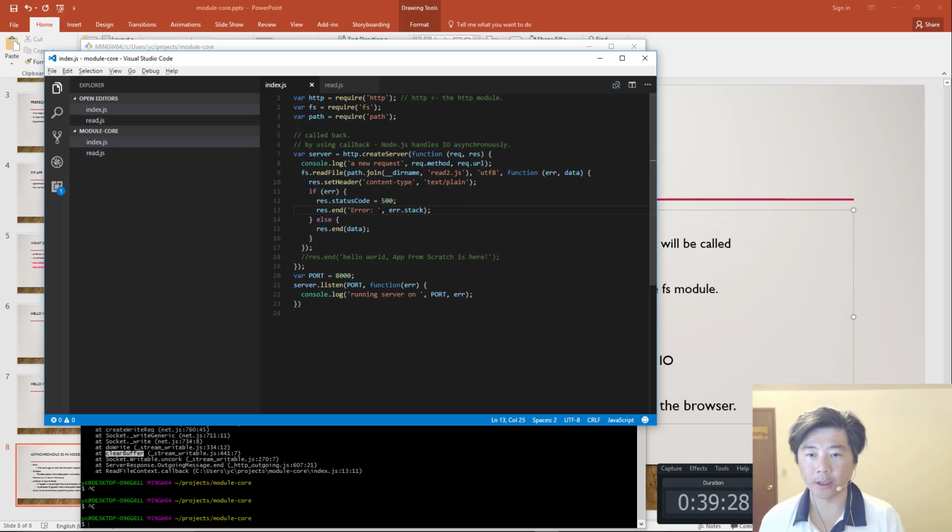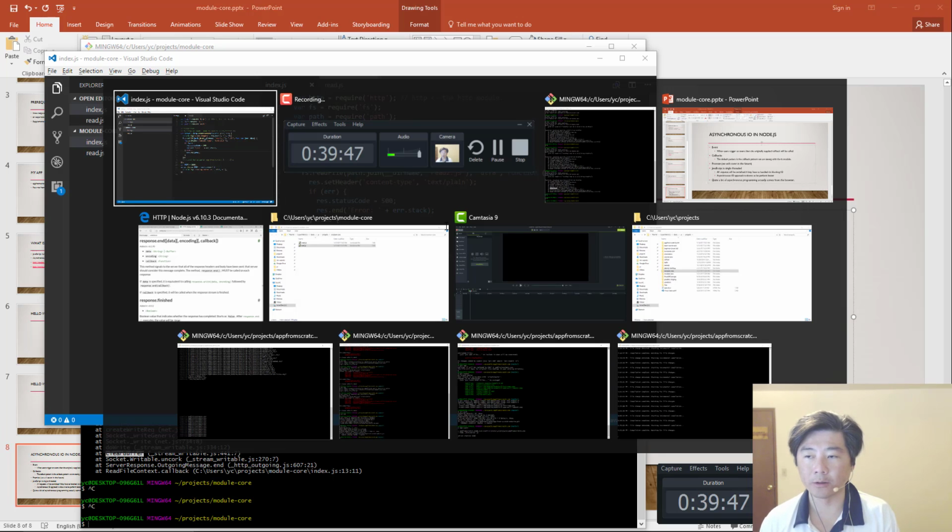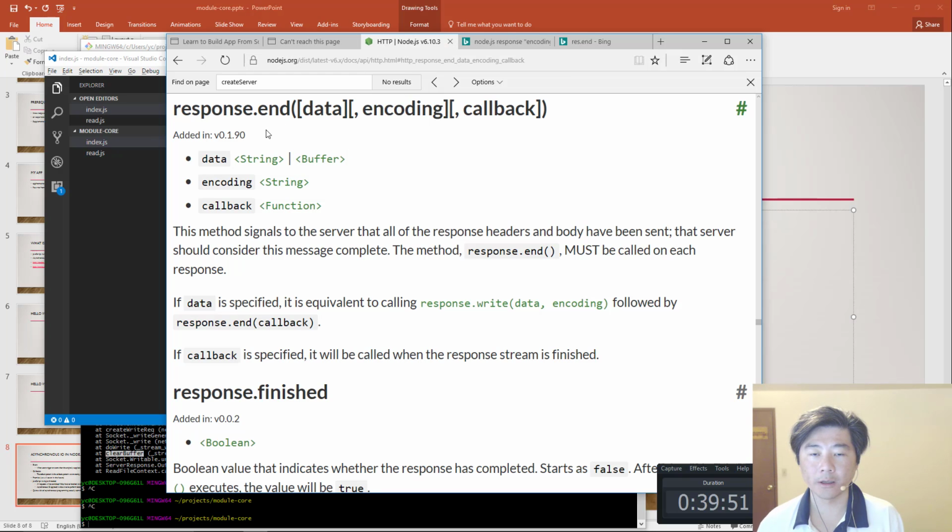Oh, here it is. It's the second parameter to res.end, because I used a comma here, so therefore it treats what's following as a second parameter, and that's not what I meant to do. What I meant to do was put a plus right there, like that. The way that we would know it is that if we look at the response end, the first parameter is data, and the second parameter is encoding.